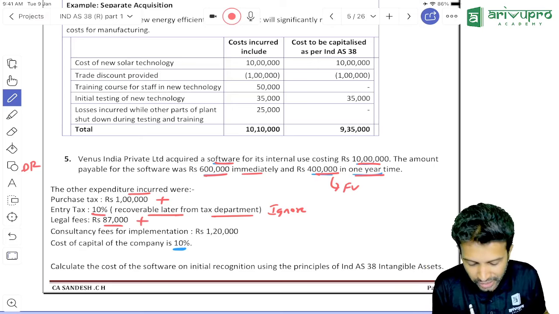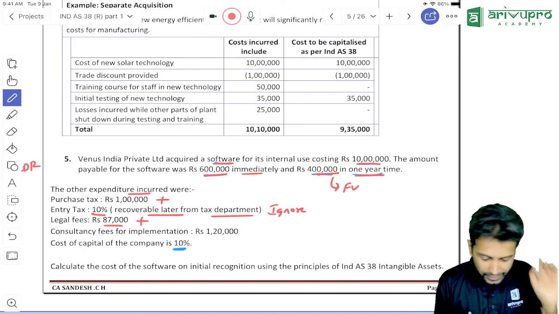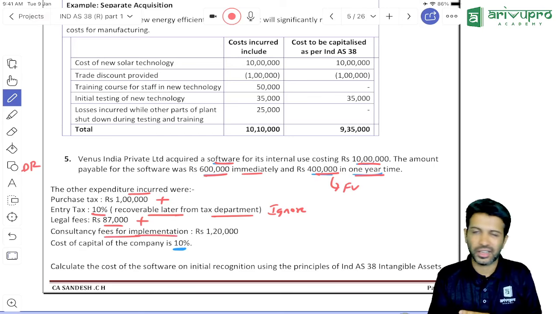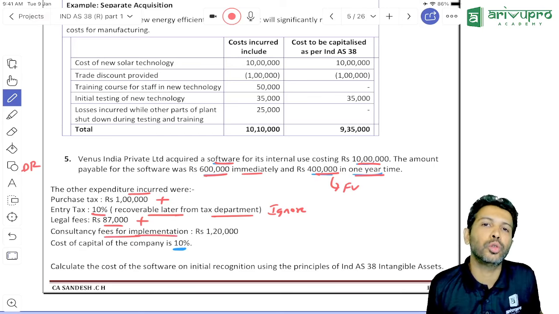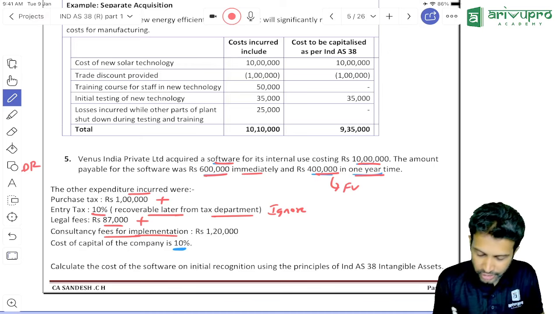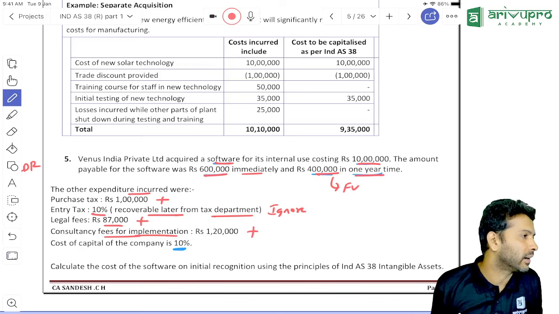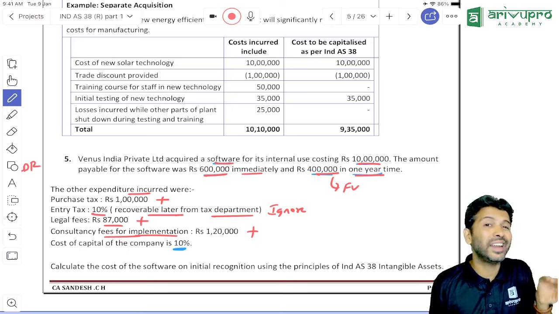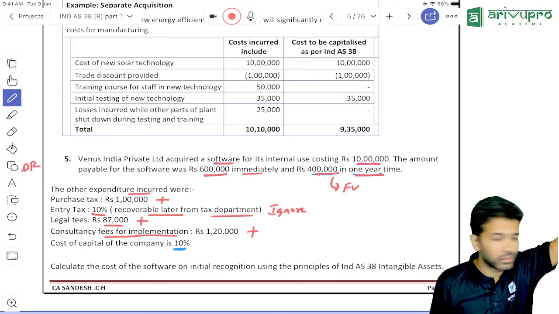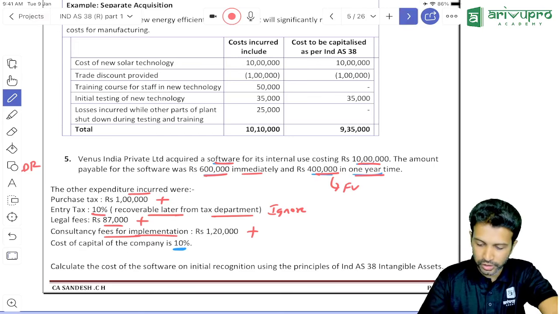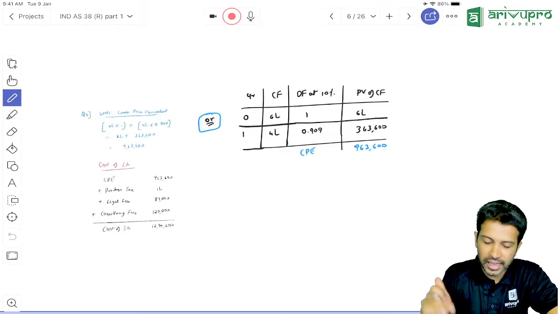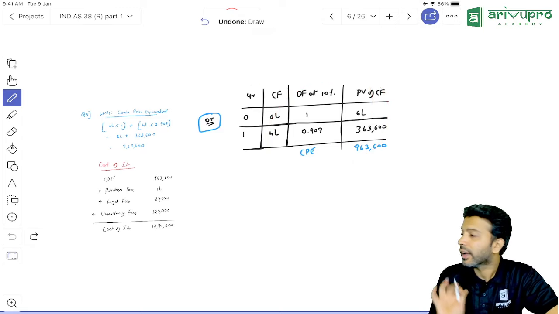So that means it becomes an example of what, sir? Directly attributable cost. Consultancy fees for software implementation. Yes, unless you pay this, can you bring the software to usable condition? No. So is this also a directly attributable cost? Yes. Can we add it? Yes. So these are the things we can add. So the only crux of this question is finding the cash price equivalent. I'll solve it, or we will review it. Only the funda is this calculation of cash price equivalent.